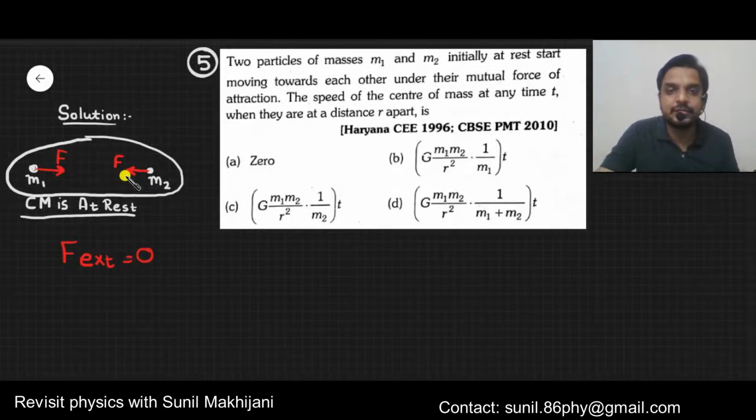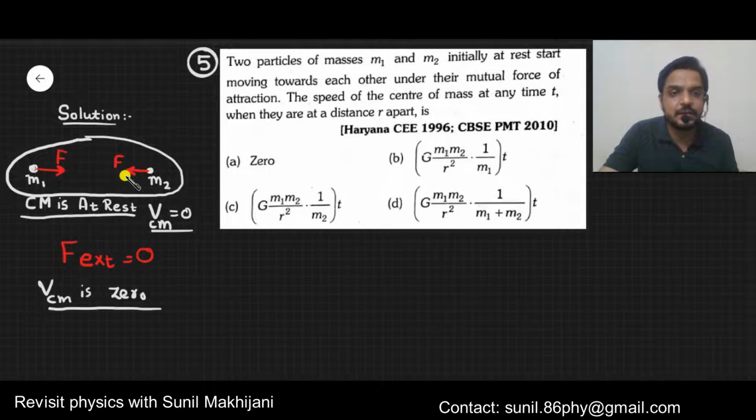So in absence of external force, center of mass remains at the same velocity. Whatever its velocity is, it remains the same. Earlier the center of mass was at rest, meaning its velocity was 0. Now also the velocity remains 0 only. It will not change at all. That's why A is the correct option for this question.